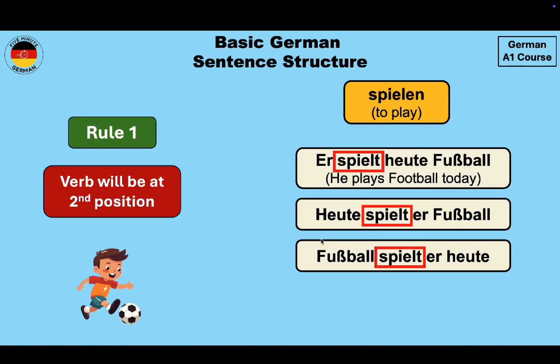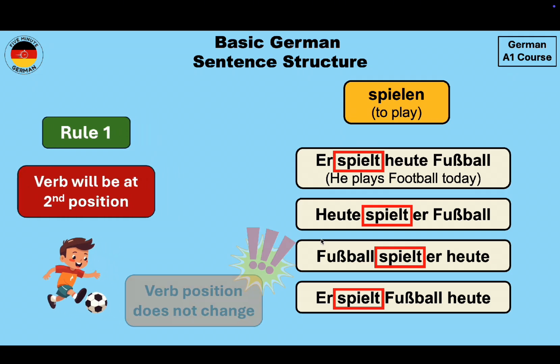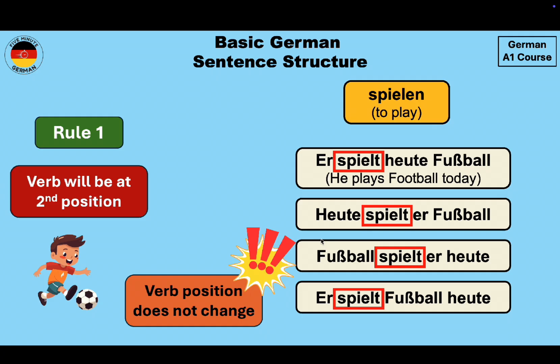So here we have again rearranged the sentence with Fußball coming to the start and heute going to the end, but the position of the verb remains at the second place. Another way to write this is Spielt er Fußball heute. Over here again the verb is at the second position. So with this we see that the verb position does not change. We can change the position of other things, but the verb position remains the same.